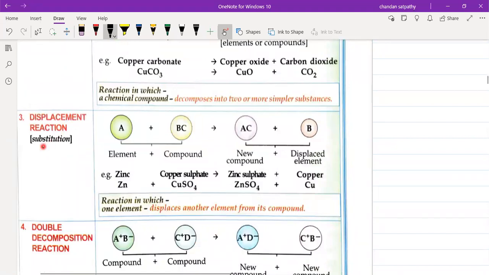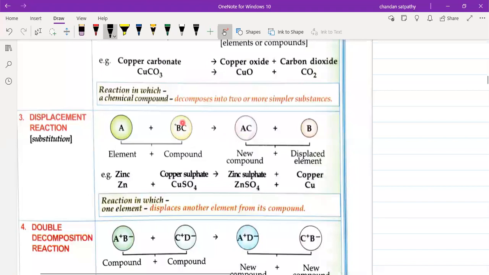The next one is the displacement reaction. It is also known as substitution reaction. Let us see the definition. A reaction in which one element displaces another element from its compound. One element will displace another element from the other substance. So A is displacing B and forming AC.